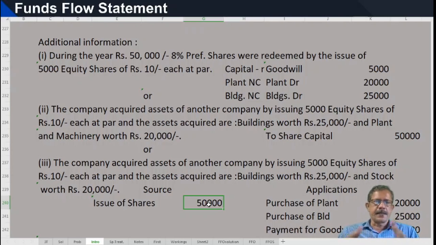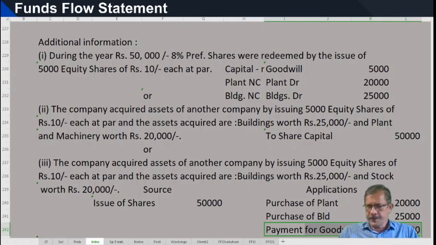And these are exchange transactions, and they may not result in a change in the working capital of any business, where both aspects are non-current. Issue of shares, share capital, non-current. Plant, fixed asset, non-current. Building, fixed asset, non-current.